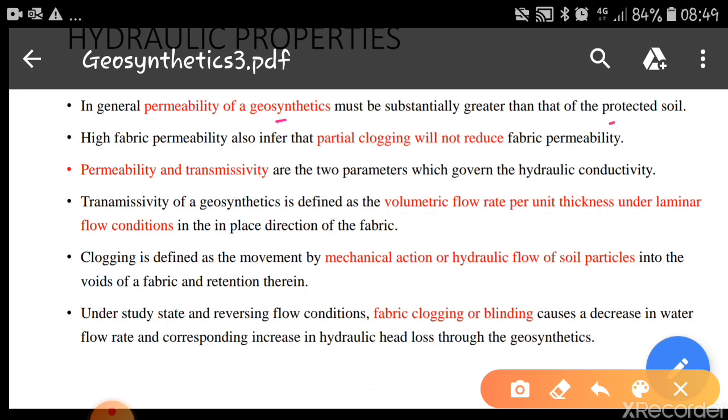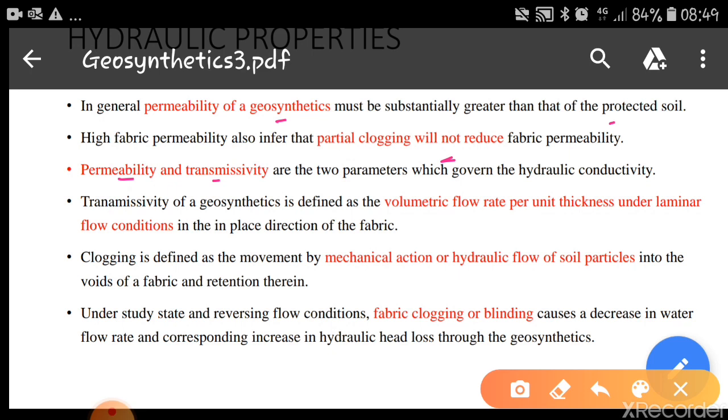We have to compare the permeability characteristics of geosynthetics as well as the soil, and the permeability of the geosynthetics should be large so that it will allow the water to flow easily without clogging. High fabric permeability also means partial clogging will not reduce fabric permeability. Permeability and transmissivity are the two parameters which govern the hydraulic conductivity. So the two main parameters are permeability and transmissivity.